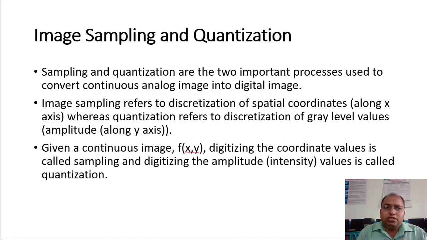Based on the different levels of quantization, let us say we have 8 levels of quantizer. In that case, how many bits are needed?